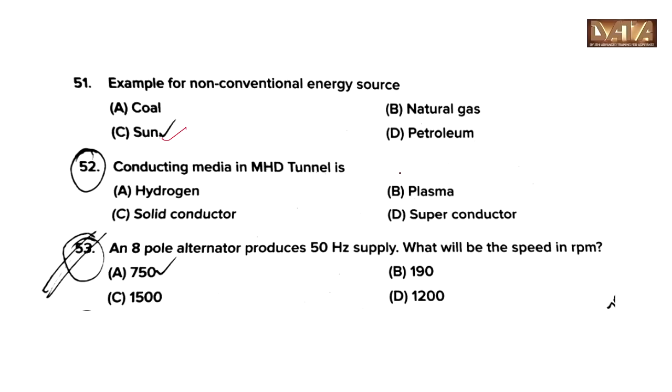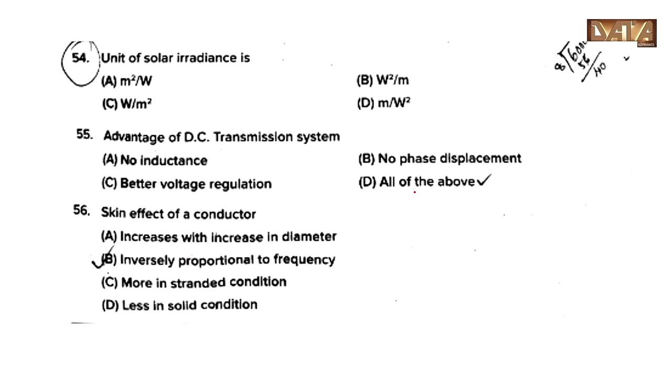Conducting media in MHD tunnel is, option B, plasma. An 8-pole alternator produces 50 Hz supply. What will be the speed in RPM? The answer is option A, 750. Unit of solar irradiance is option C, watt per meter square.